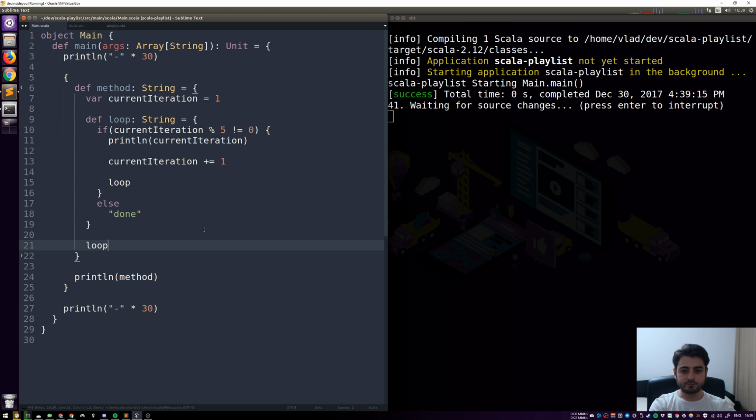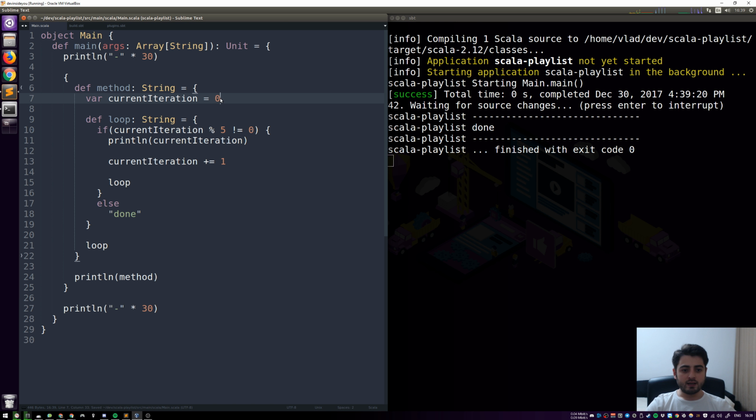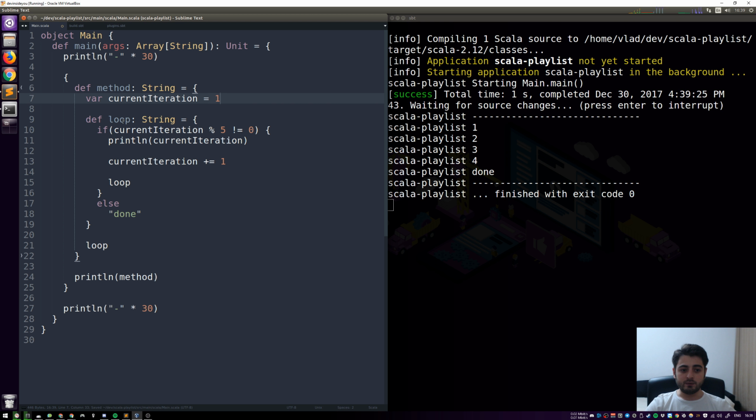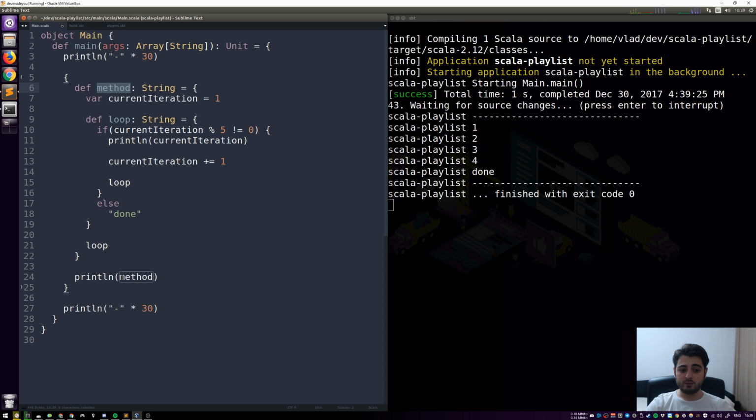There we go. Right. So now we have the same thing. If it's 0, it's going to be just done, and if it's going to be 1, then it's going to do the same thing. So all we did was we renamed method to loop, and we just had another scope around it, and now this scope is a method, right? So we're still calling method.